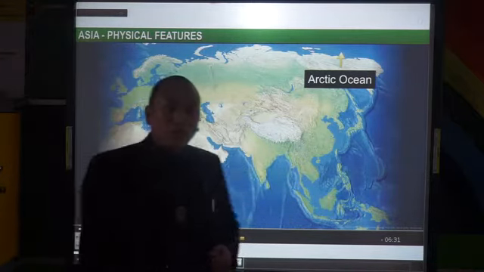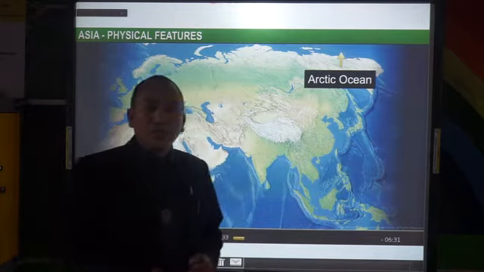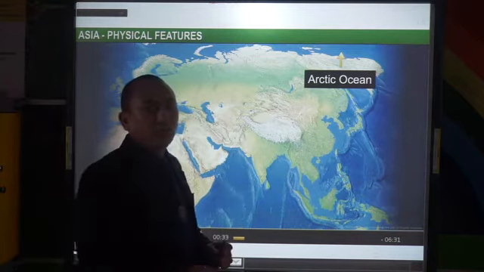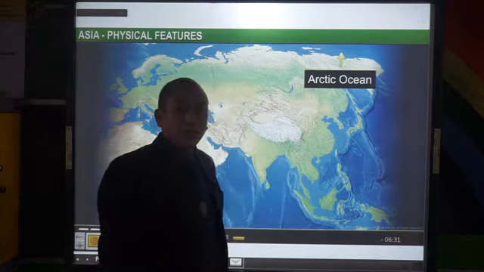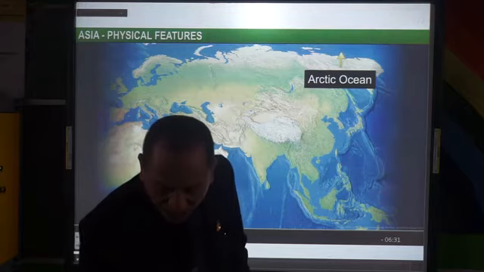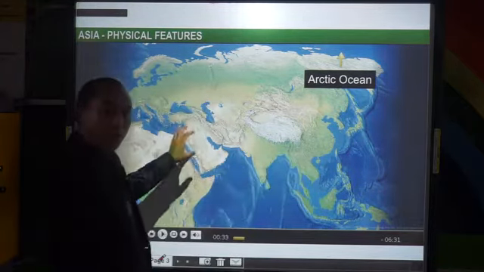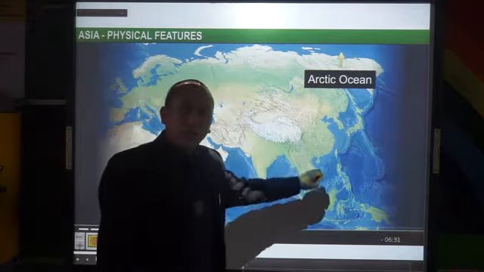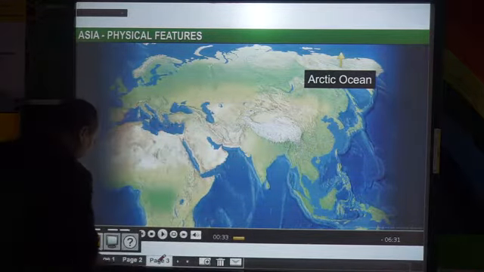And then we have the third plateau, that is the Plateau of Shan in Myanmar, and the Plateau of Yunnan in China. These are the two important plateaus that are there in Asia. So these are the important plateaus: Plateau of Arabia, the Deccan Plateau, and the Plateau of Shan and Yunnan in Myanmar and China. Okay, so that is the southern plateaus.